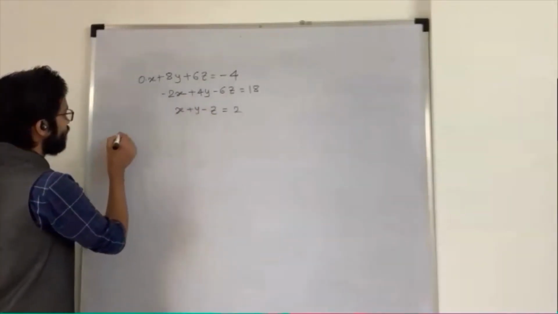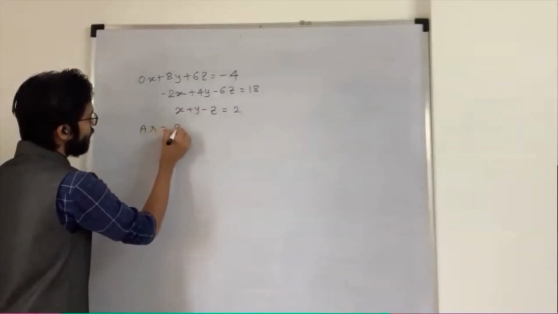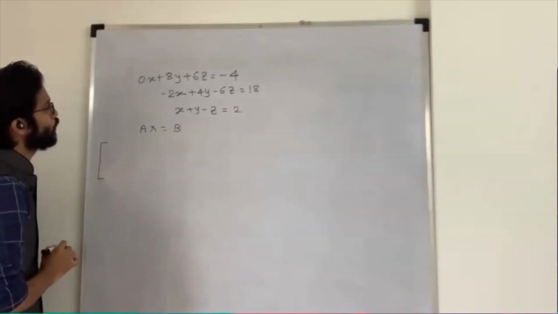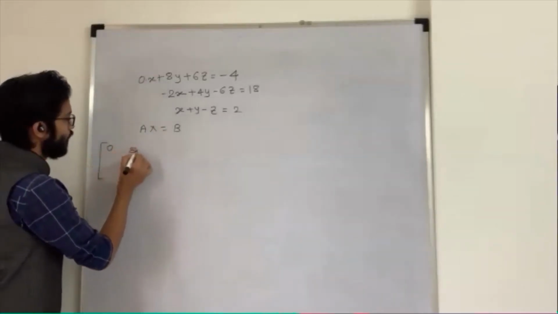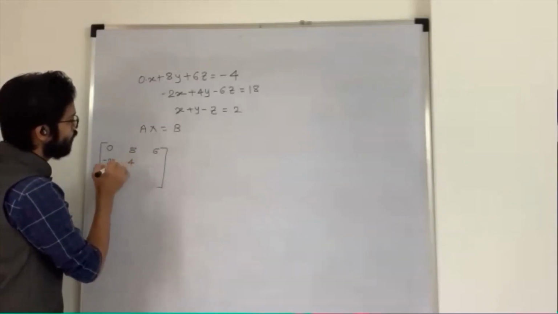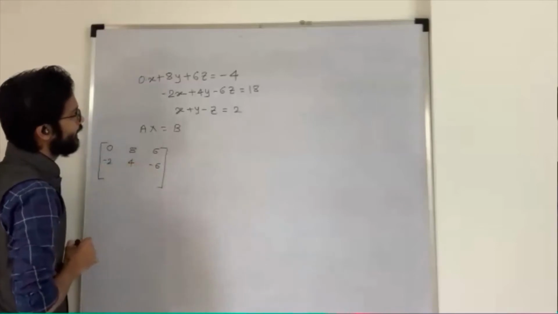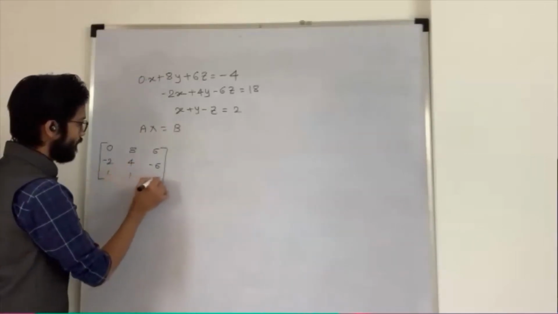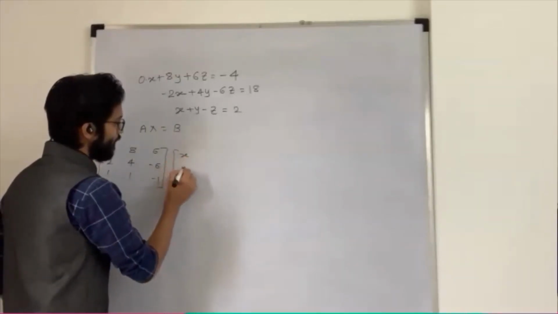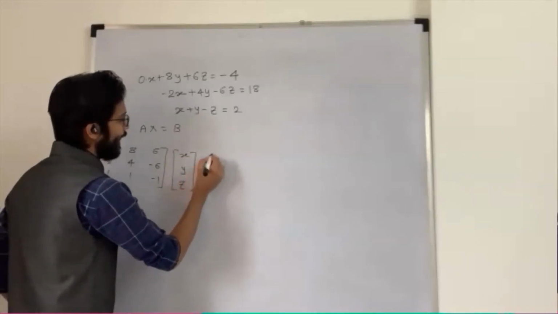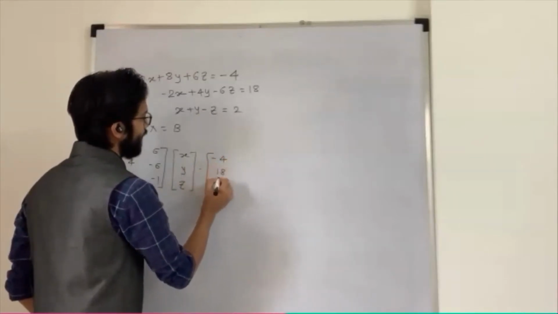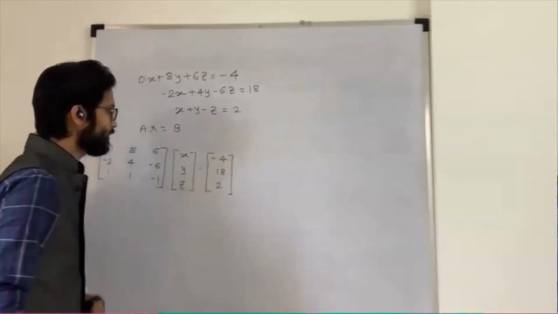So I write my matrix in the form AX is equal to B. What is my A matrix here? First row: 0, 8, 6. Second: minus 2, 4, minus 6. Third: 1, 1, minus 1. Into X. What is my X matrix? Simply your variable matrix x, y, z, which is equal to your constant matrix, which becomes minus 4, 18, and 2. That is nothing but my system.